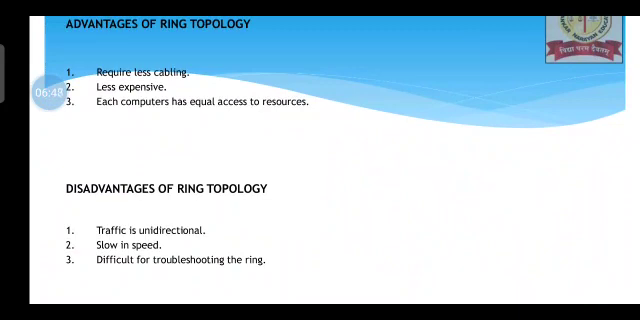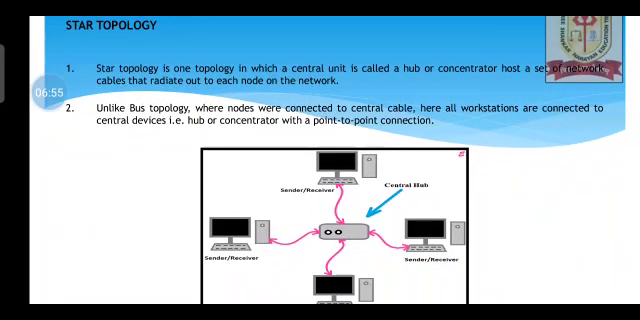Disadvantages of ring topology: it is unidirectional, its speed is slow, and it is difficult to troubleshoot the ring.